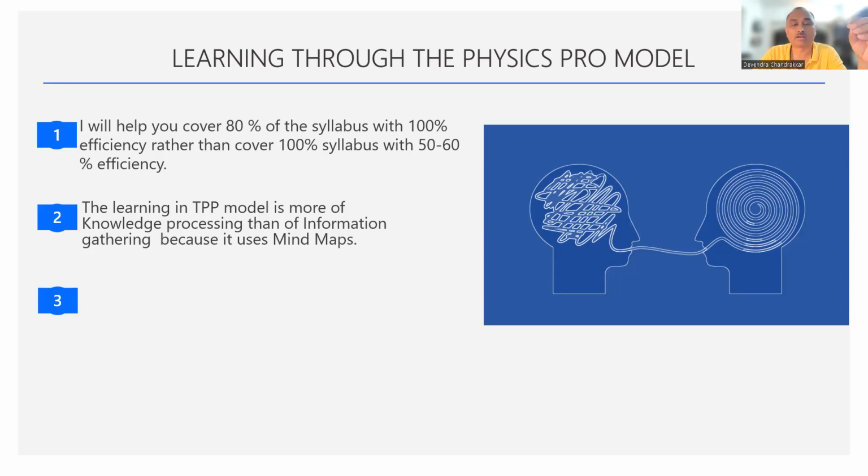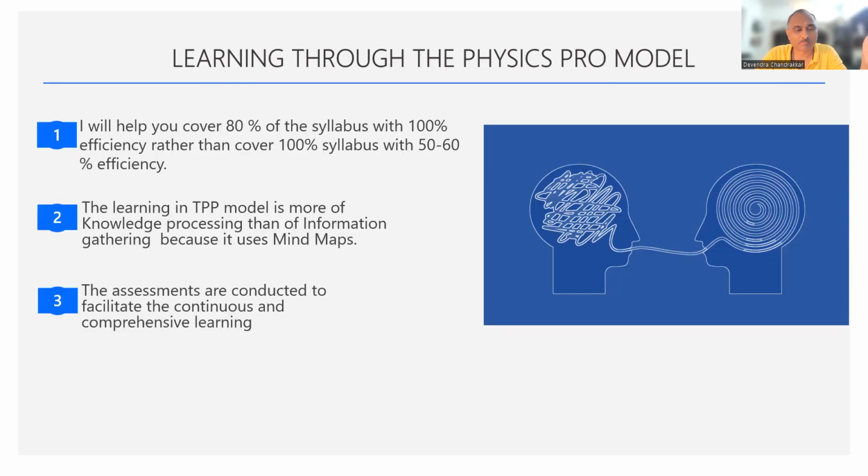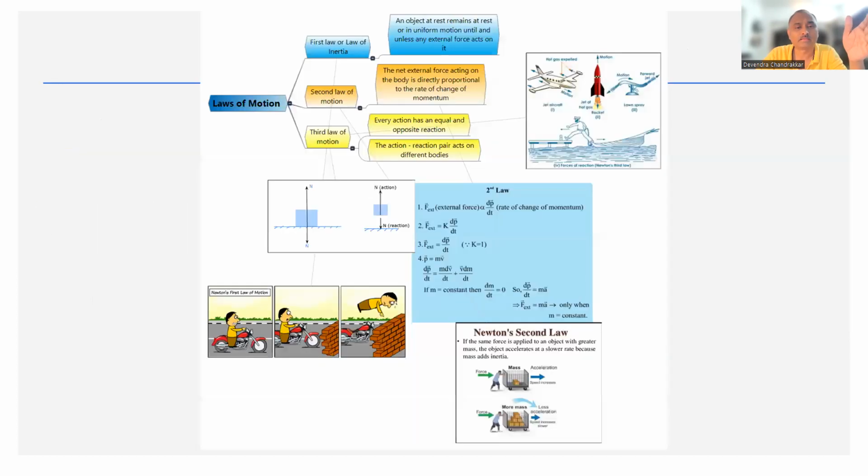The learning in the physics pro model is more of knowledge processing than of information gathering, because we use mind maps. I have already discussed this, information gathering to knowledge processing. You remember, learning Newton's laws is information gathering. Applying Newton's laws of motion is knowledge processing. I will show you some of the mind maps. The assessments are conducted to facilitate continuous and comprehensive learning. Every week I will be conducting two tests. One test in the weekdays, and the other test on the weekends. The weekday test will be of the current topic going on in that particular week, and on the weekends, we will do the consolidated test of all the topics done till that time. So that is how continuous and comprehensive learning is taken care of.